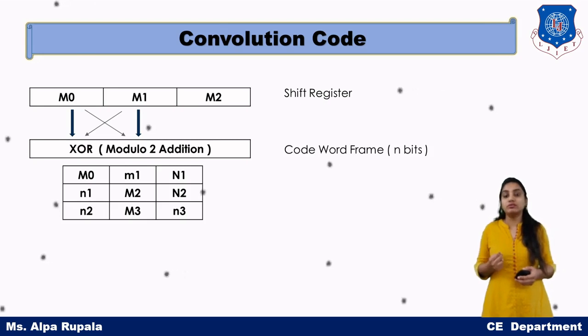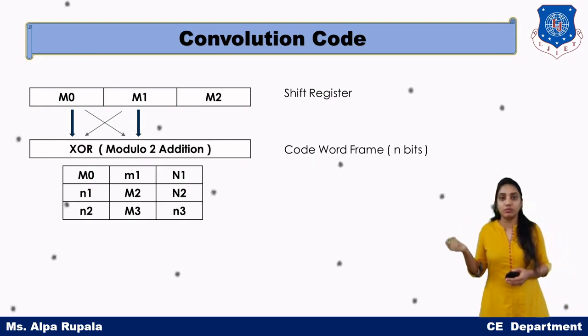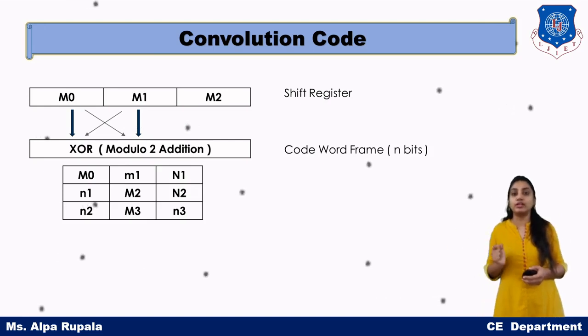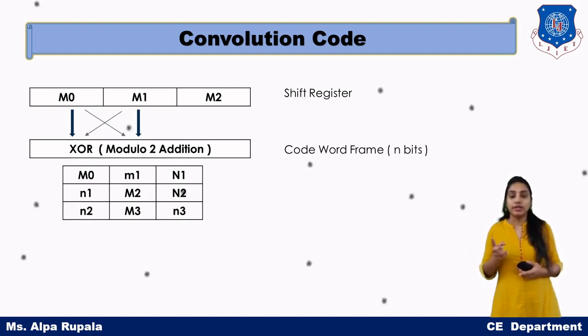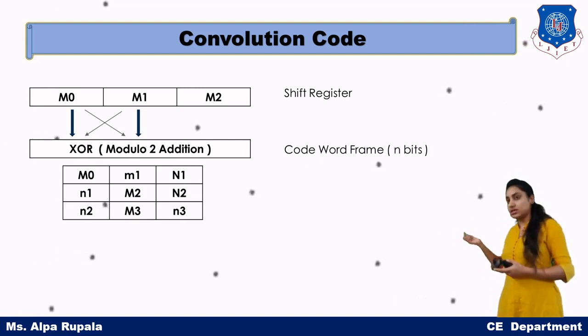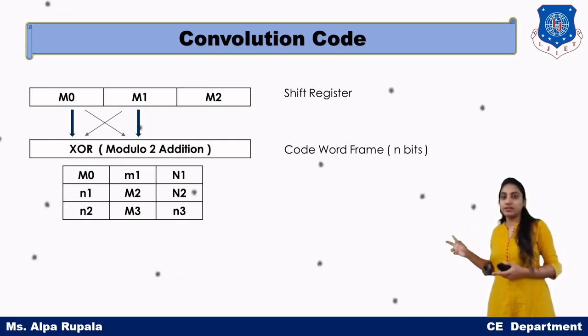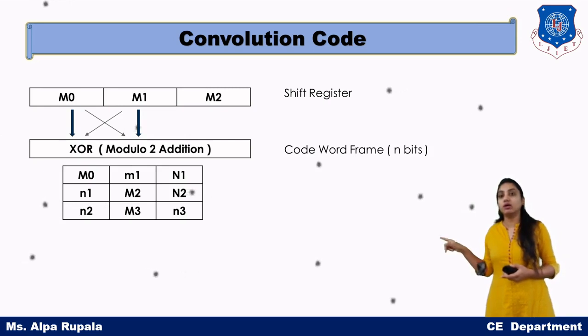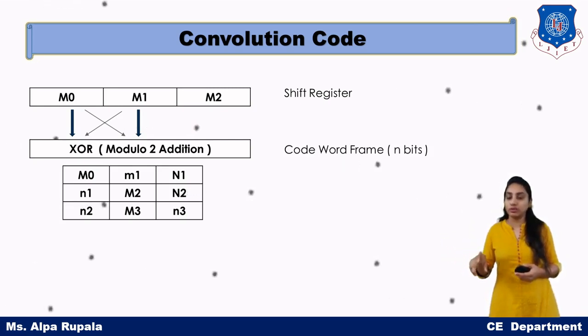The second part of the convolution code is the logic circuit. Here we apply the XOR operation, or modulo 2 addition. The first two blocks, M0 and M1, have the XOR operation applied, and the answer is N1. You can see in the table that M0 and M1 combined by XOR give another block, N1.